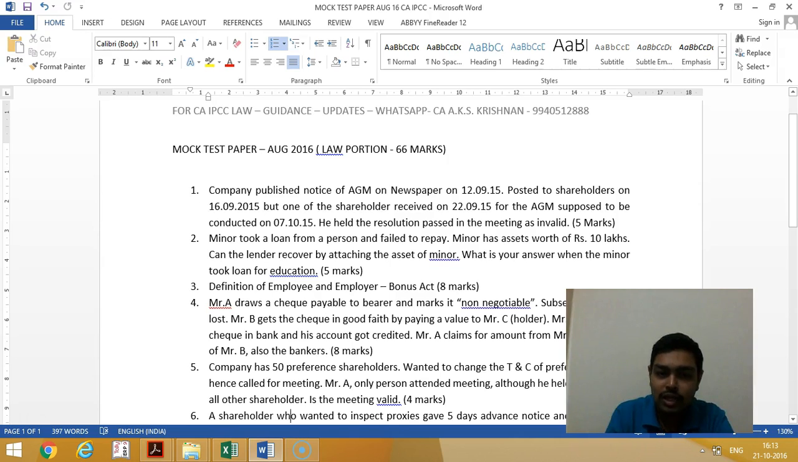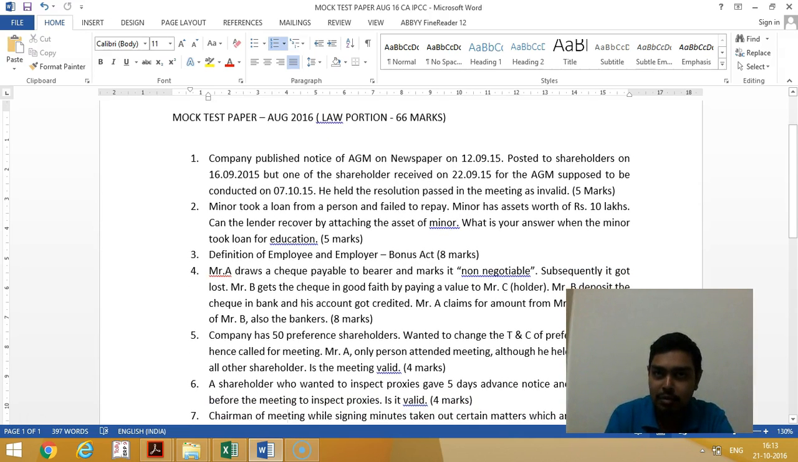Now we will go to the Bonus Act, because there is an amendment there: the definition of employee and employer. The amendment is on the definition of employee. Employee includes skilled, unskilled, semi-skilled, everyone who earns wages not exceeding 21,000 rupees. So it is now 21,000 rupees. That is the major definition change.